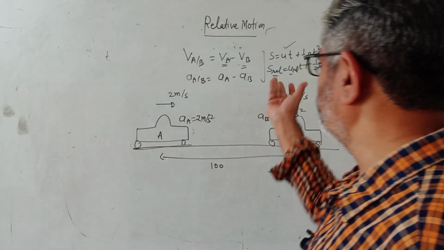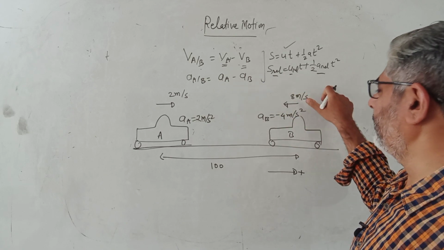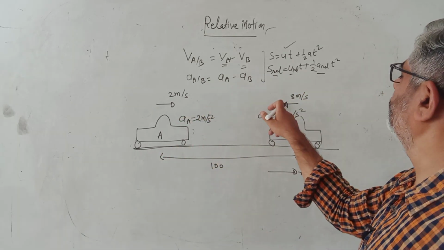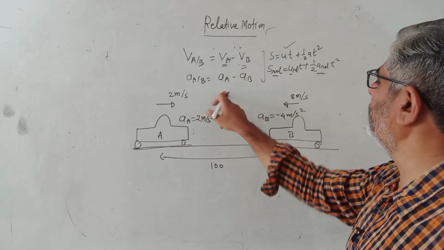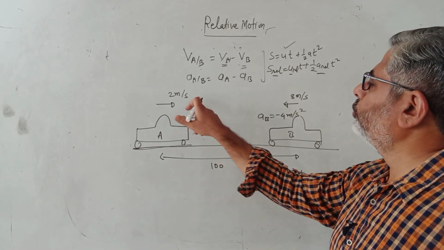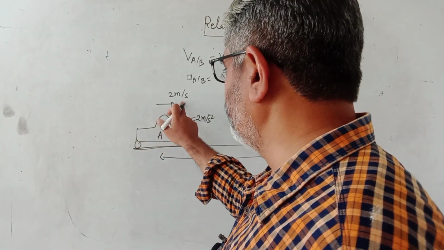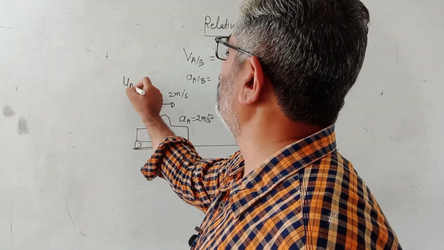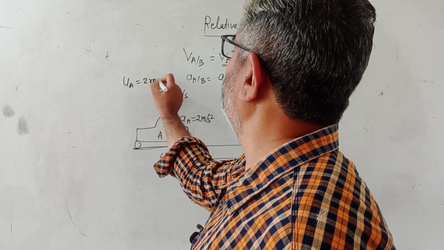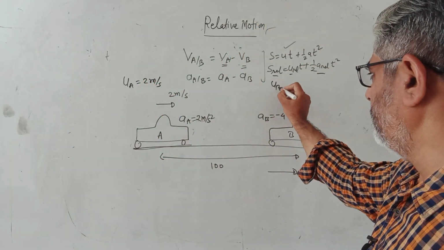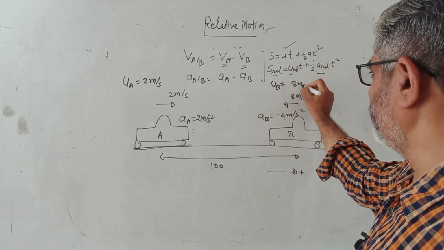So for concepts like this, I have written relative. Now see, there are two cars, A and B. This is moving with 2, this is moving with 8. Now these are speeds. There is a difference between speed and velocity. Now suppose I ask you to write the velocity of A, what will you say? 2 meters per second, very good. Write the velocity of B. Sir, that is 8 meters per second.